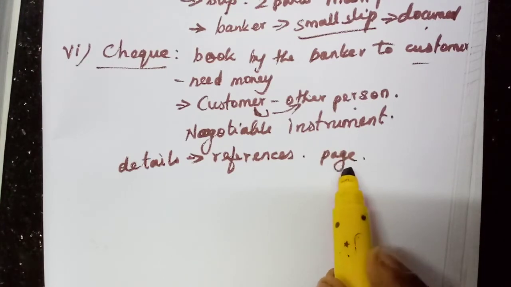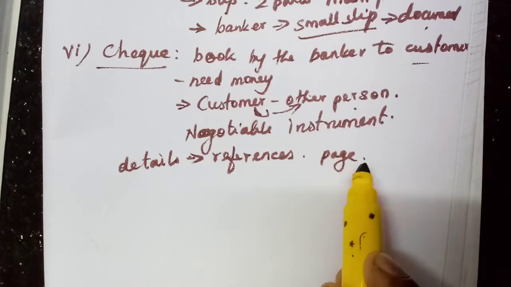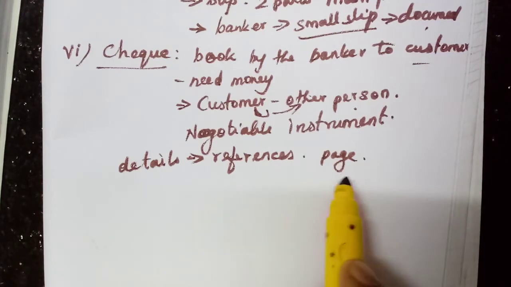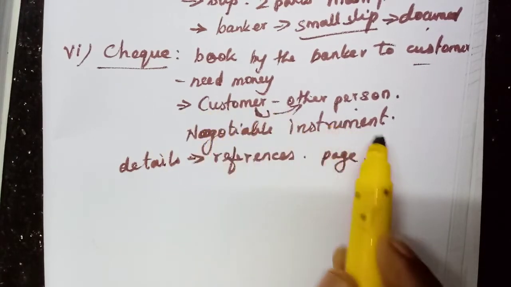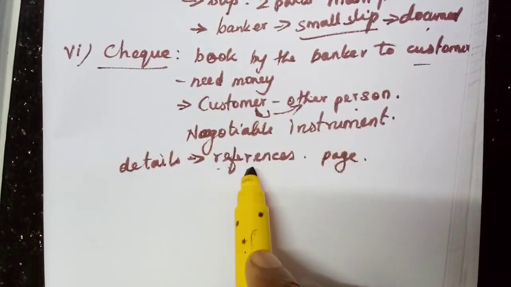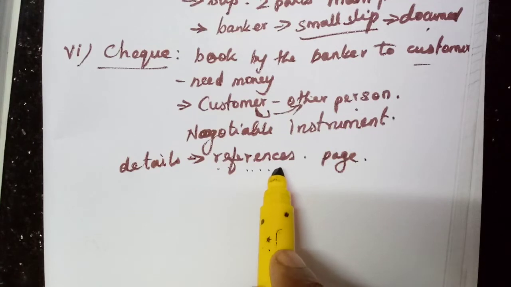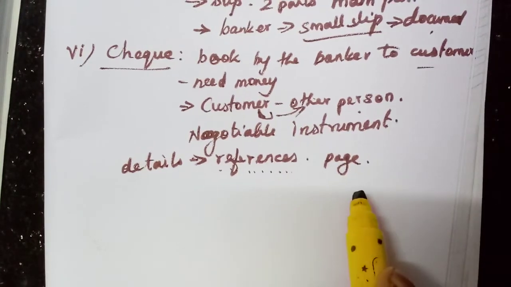That information will be available, so that will be taken as evidence. So the checkbook is also evidence, because we enter the check leaves that we have issued to different people.